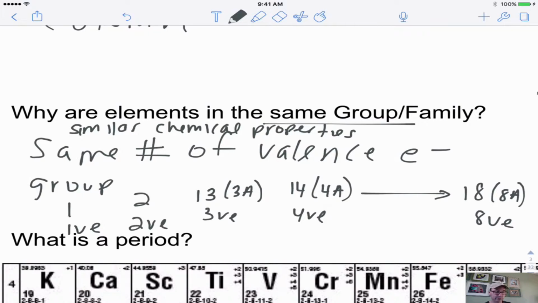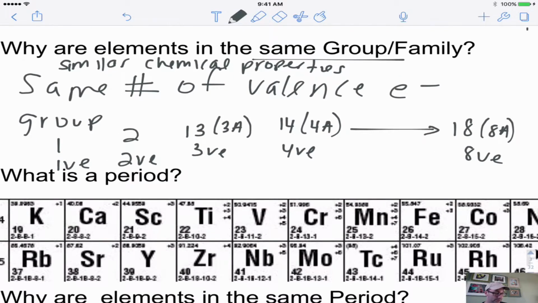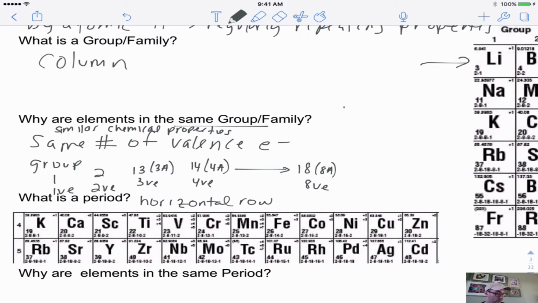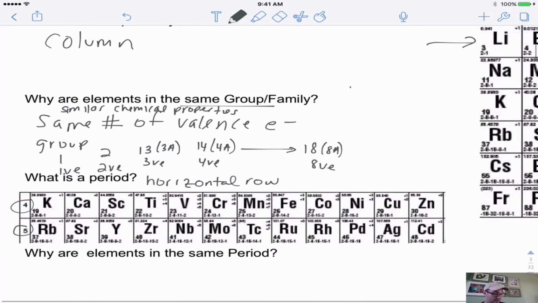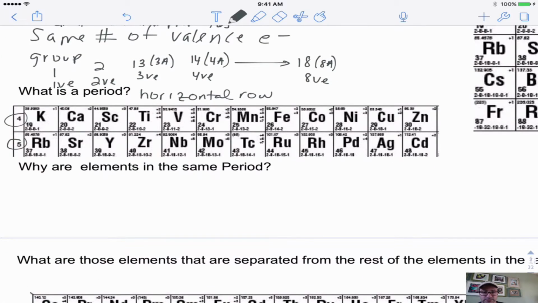Now we can also arrange elements in a horizontal row, and that's called a period. So a period is a horizontal row. And here I show you period 4 and period 5. And what's the same about these elements is that they have the same number of principal energy levels.